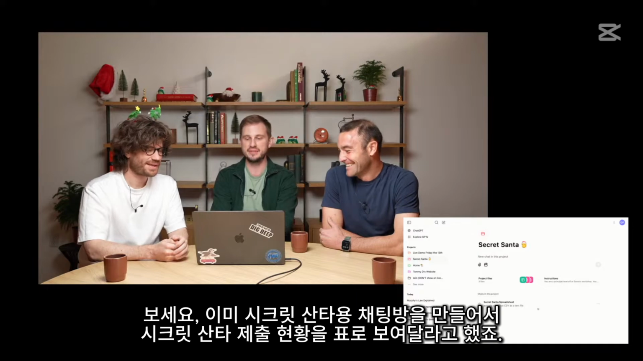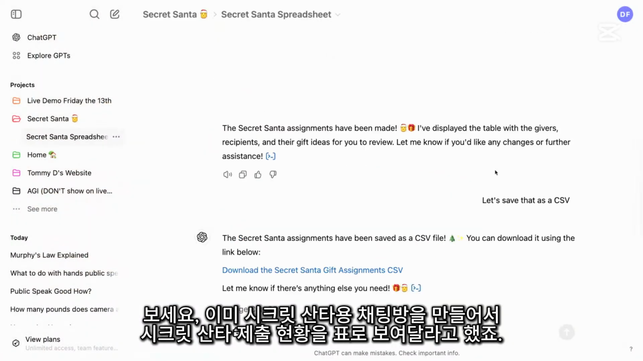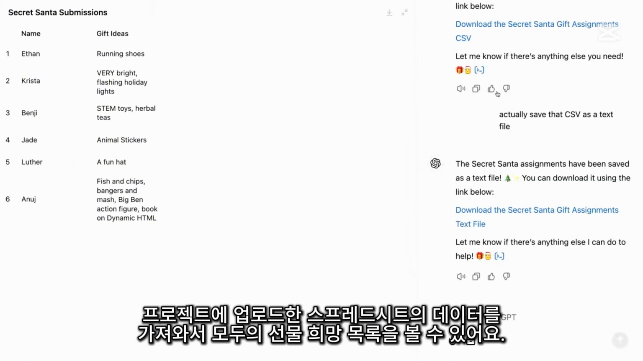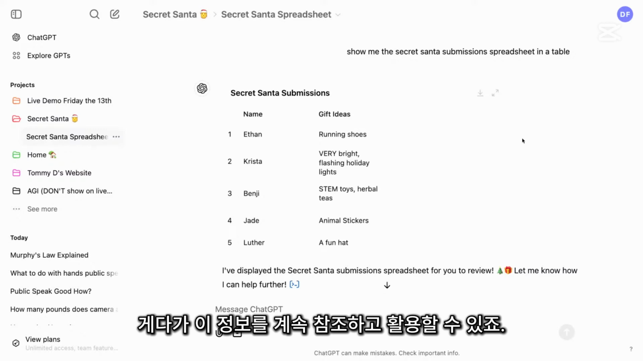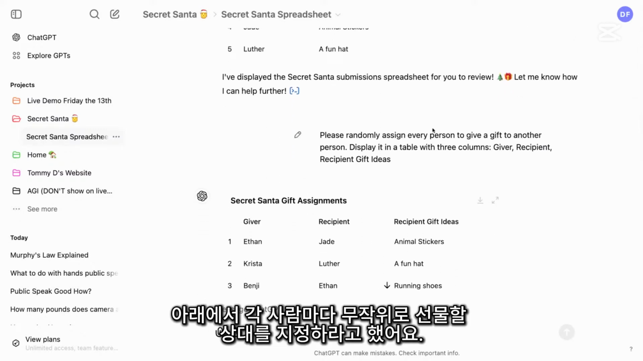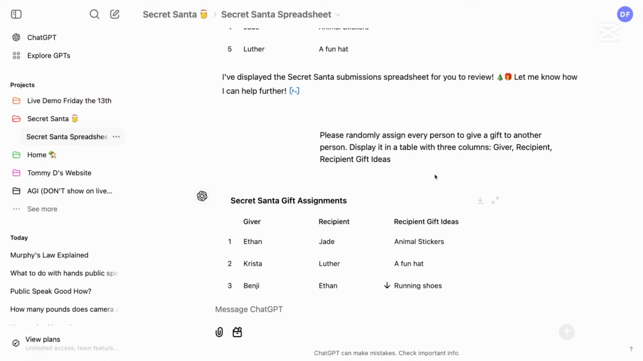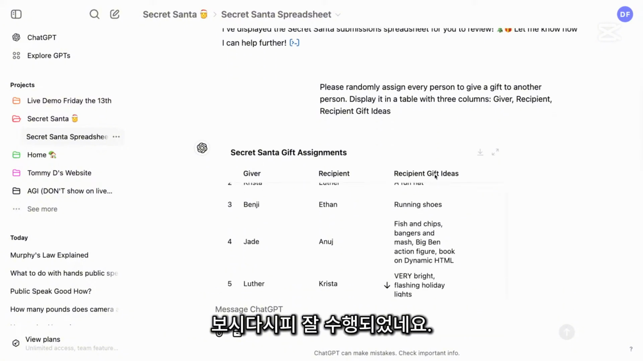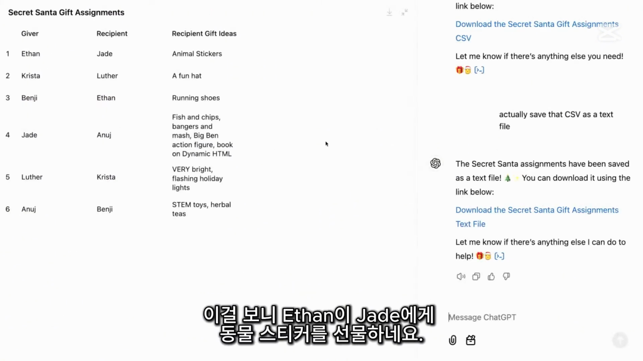If I look, I already have a chat here that I've created for the Secret Santa. I said, show me the Secret Santa submission spreadsheet in a table. This is pulling the data from the spreadsheet I uploaded in the project, so I can see what everybody wants for their Secret Santa gift. On top of that, I can keep referencing this information and act on it. Below, I said, please randomly assign every person to give a gift to another person. Display in a table with three columns: giver, recipient, and recipient gift ideas. You can see here that it's done that. So I know that Ethan is giving a gift to Jade, and Jade wants animal stickers.